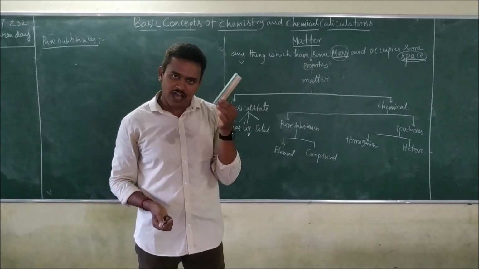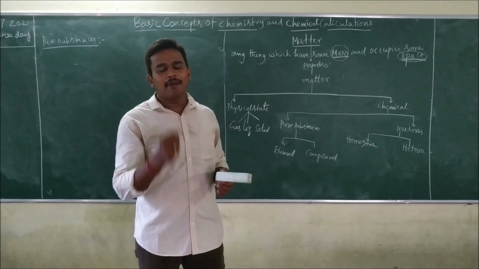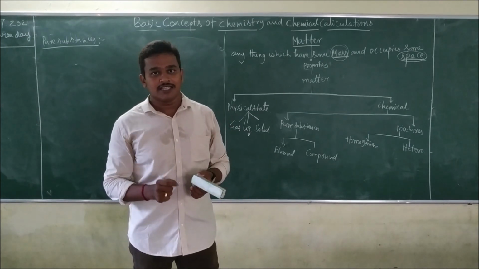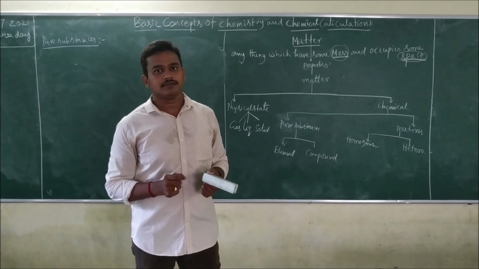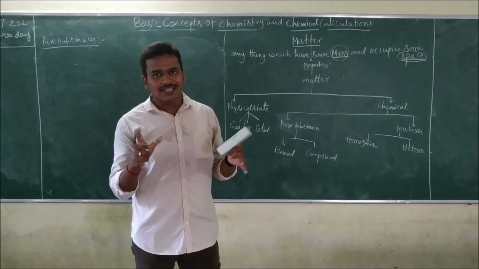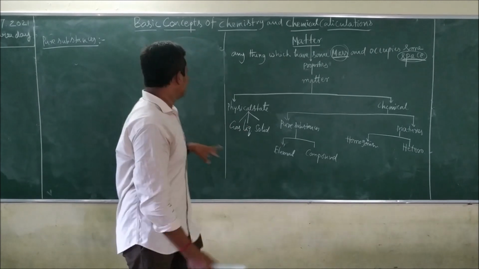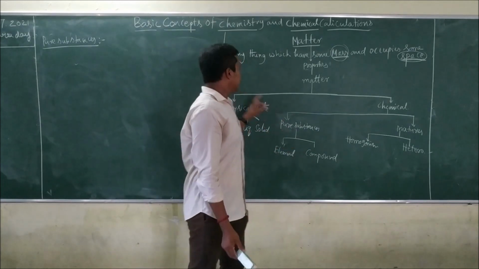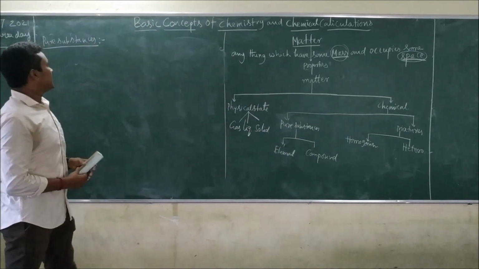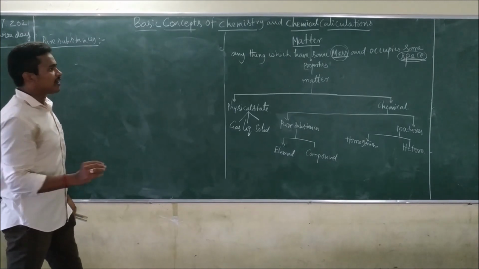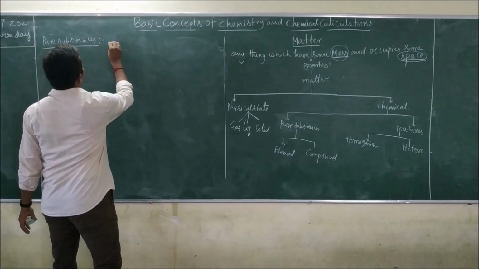Copper material, copper metal. All the copper atoms you are comparing means all are having same size, same shape, same nature also, same volume. All these are the things. Pure substance means what? Here, pure substance means everything in this substance contains the same material. All particles, all atoms are similar in nature.